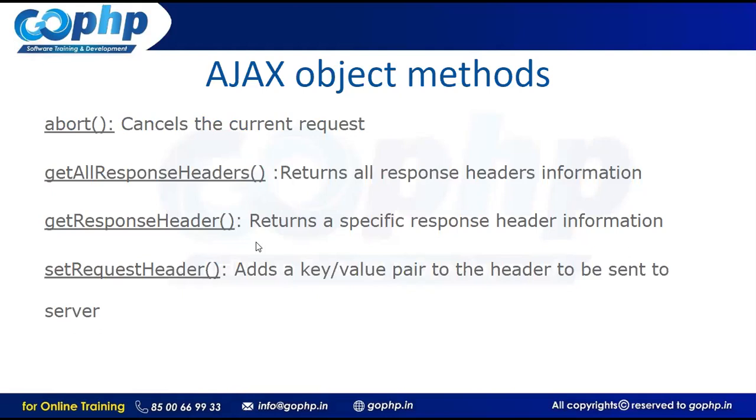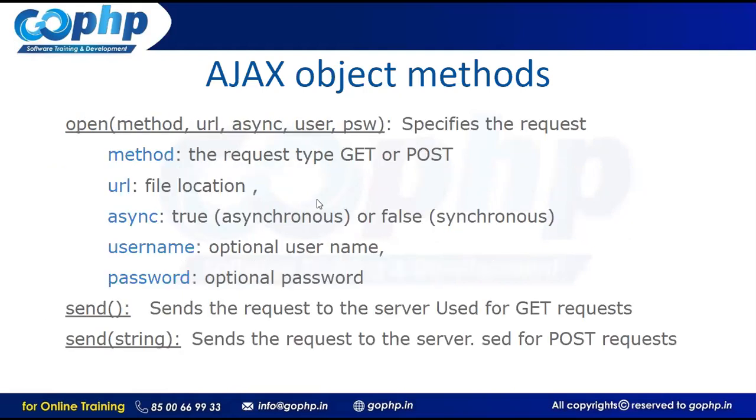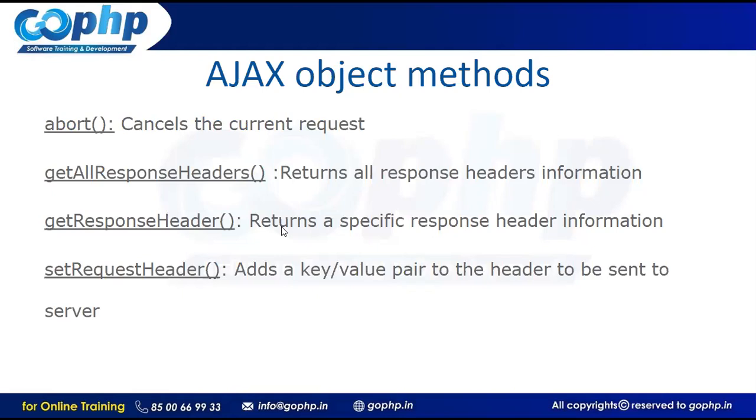About get all response headers: it returns all the response headers from the server, guys. Response headers information, complete information. See, you are sending a request to the server, right? When you are sending a request to the server, it needs to send a response to you. That response information is available in this: what type of data the server is sending to you, all the information, what type of request that is and all. So how data is coming, and all the data will be stored in the response headers, guys. In the same manner, a single response header. This one gives all the response headers. Now, you want to get a specific response header. If you want to get a specific response header, then we have a method called get response header, right?